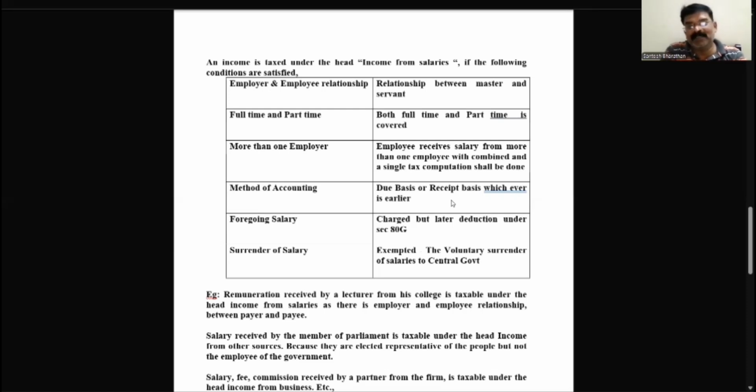So this is the due base or the receipt base. This is very, very important while calculating the salary. So the method of accounting for income under the head salary is due base or receipt base, whichever is earlier. Very important. Next, we come to the foregoing salary.